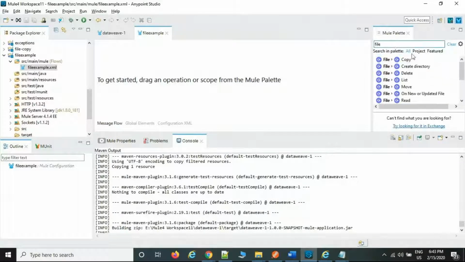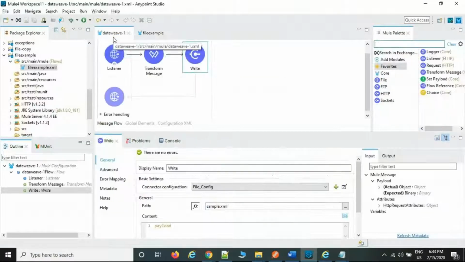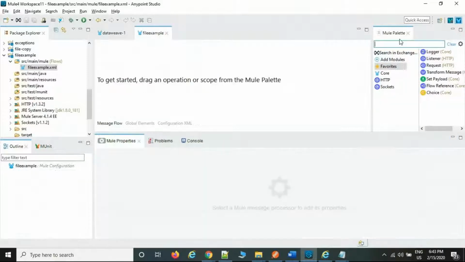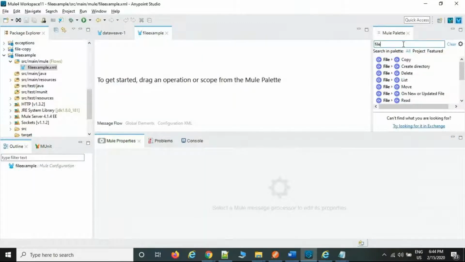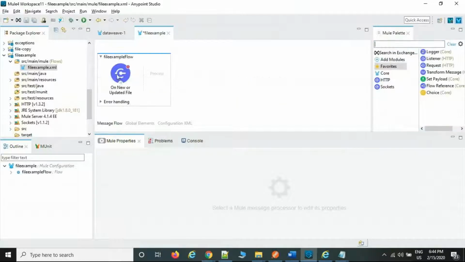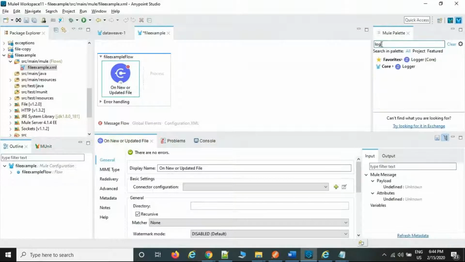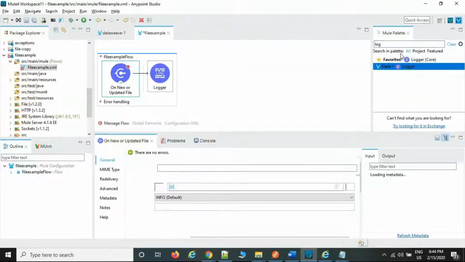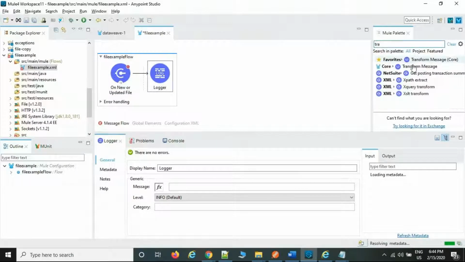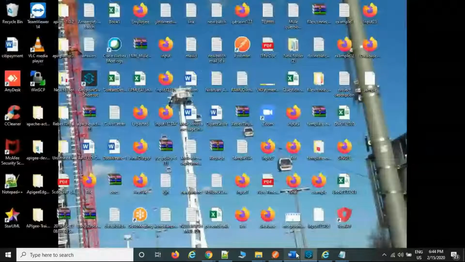Example, the file palette. If you want to read the file from your local drive instead of HTTP, till now we have covered HTTP and VM as connectors. Now File is one more connector. Take the file palette, on new or updated file. Now you are keeping the file in your local drive, reading the file and converting it from a different format. Then put a logger here if you want and take the transform message.